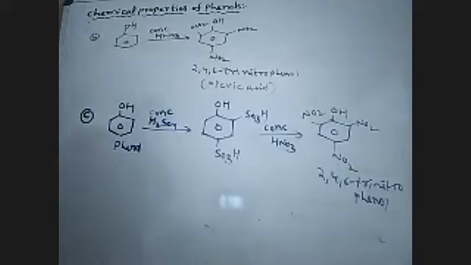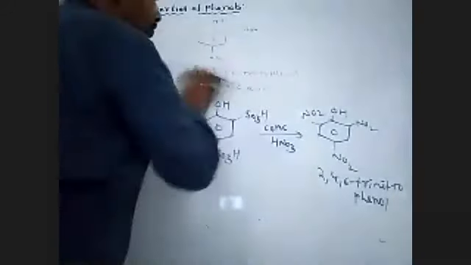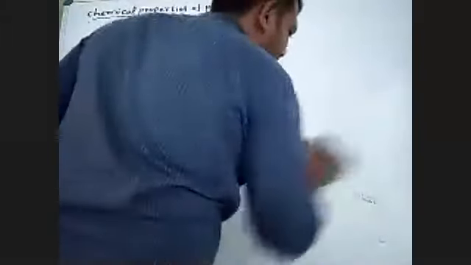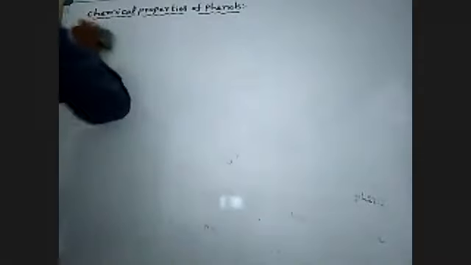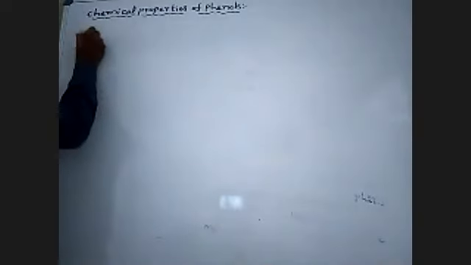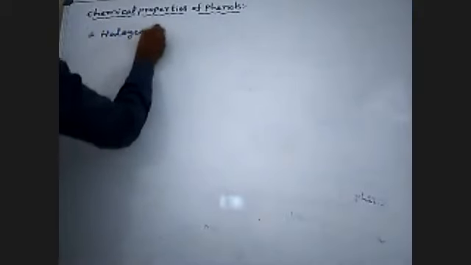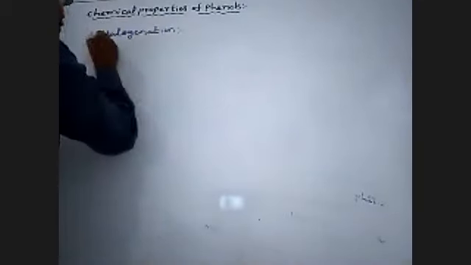Okay, completed. Next, halogenation. The next electrophilic substitution reaction is halogenation. Halogenation is very important for JEE and NEET. Halogenation is specially studied through bromination.